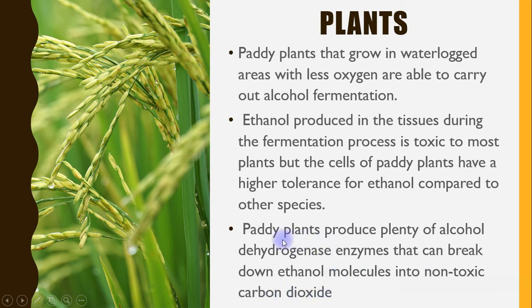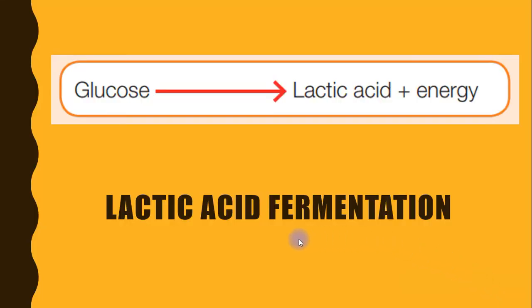That is a special feature of the paddy plant.